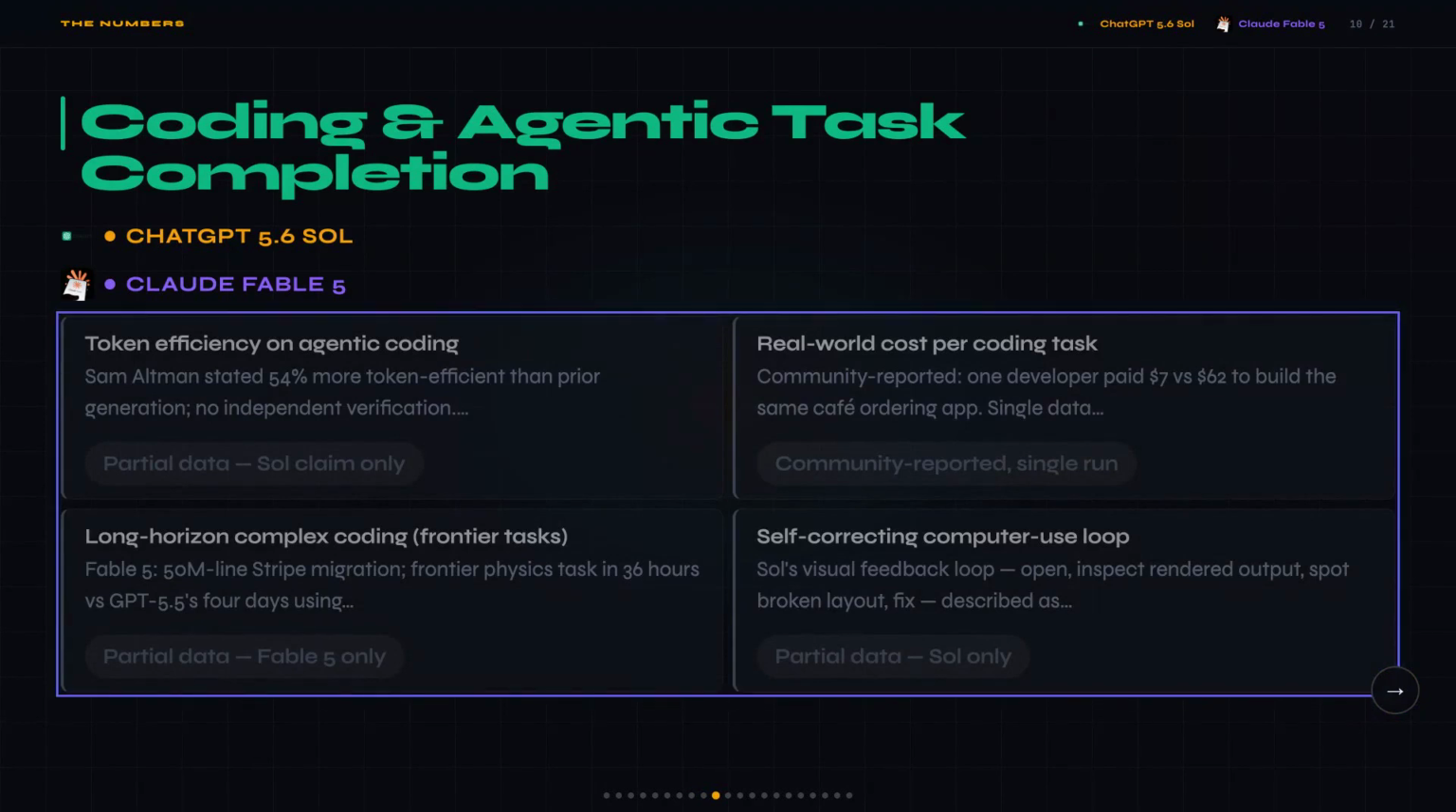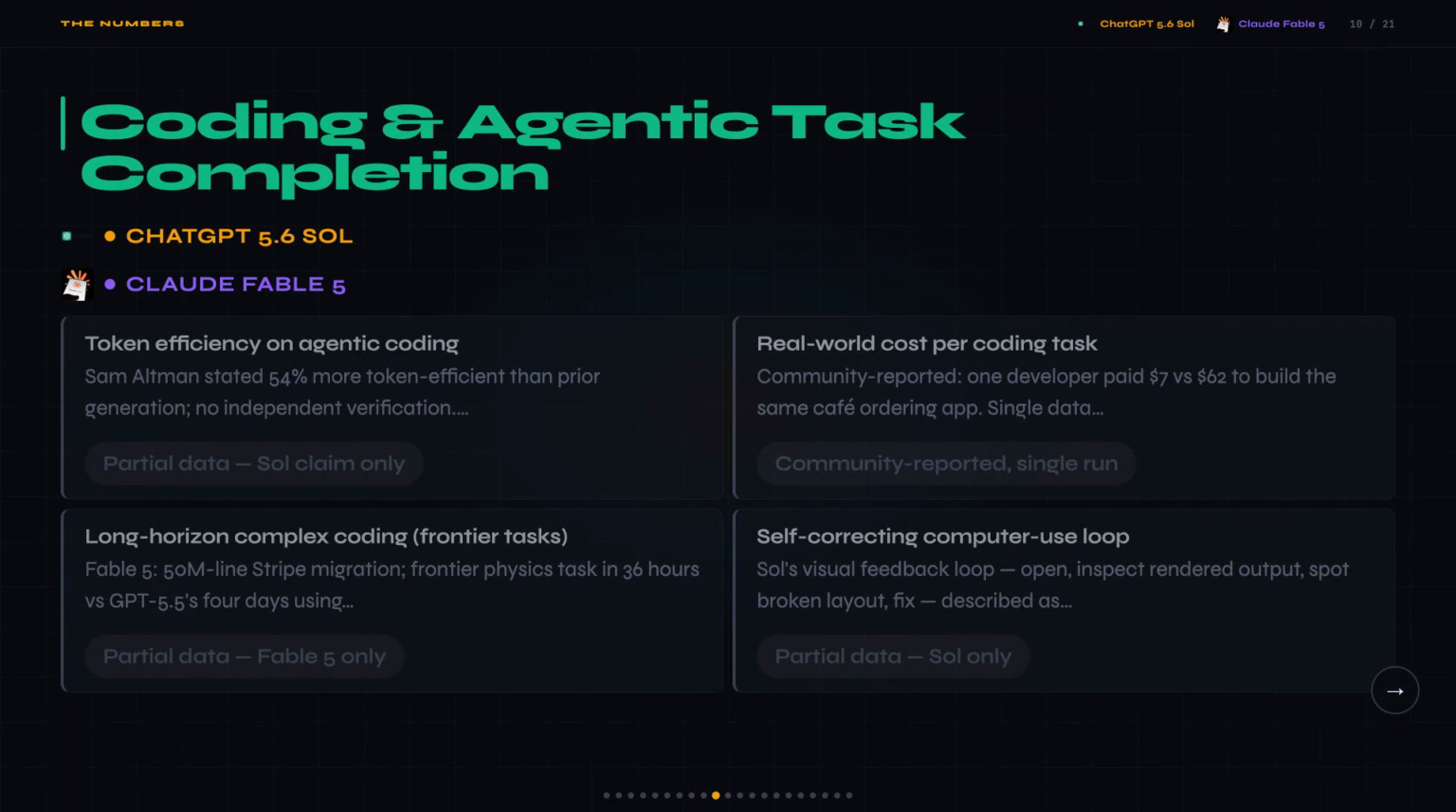Sol is way more token efficient. Sam Altman claimed 54% more efficient than the prior generation, and one community reported build came in at $7 for Sol versus $62 for Fable 5 on the same app. But Fable 5 handled a 50 million line Stripe codebase migration and finished the frontier physics task in 36 hours versus 4 days on GPT-5. These are genuinely different strengths.